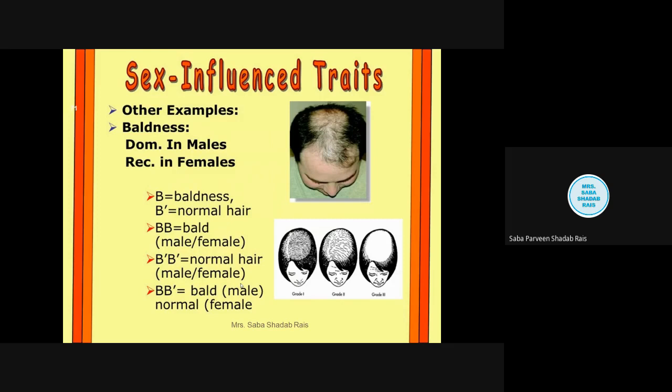Now, sex influenced traits. These are the genes which are again present on the autosome, and they can express themselves in both sexes, but are influenced differentially by the sex hormone. For example, these genes are dominant in one gender, and less influencing in the other gender.